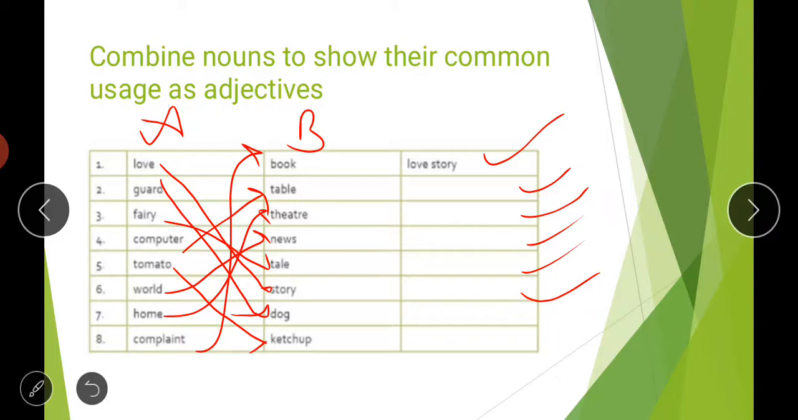So complaint book is a combination that you will fill in the last box. So I hope all the combinations are clear to you. So let us proceed further.